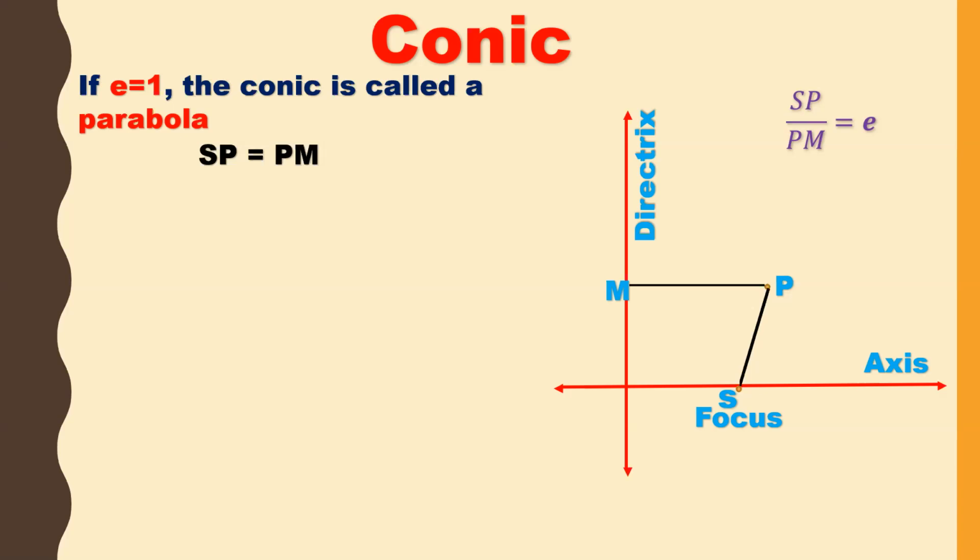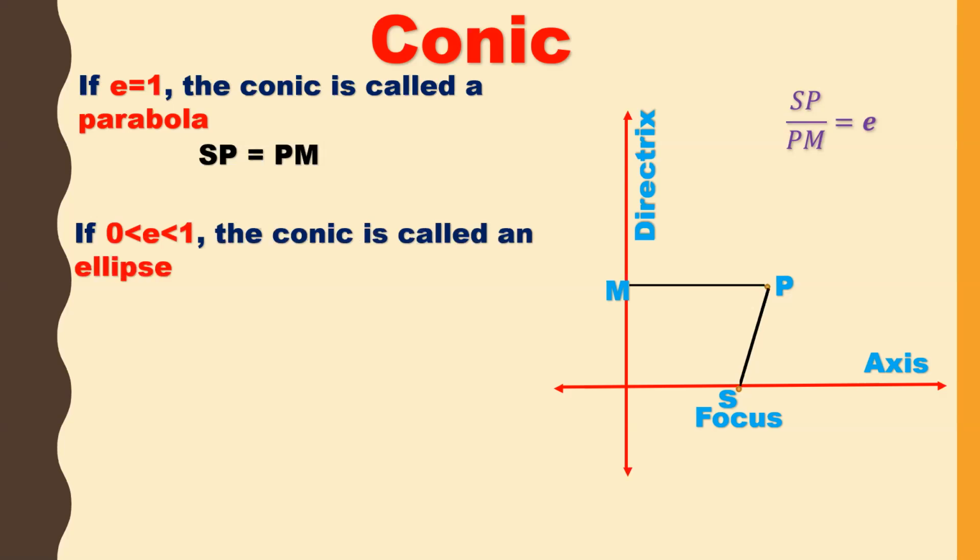Now the next conic. The first conic is: if E is equal to 1, the conic is called a parabola. Then if E is less than 1, that means the eccentricity value lies between 0 and 1, then the conic is called an ellipse. In this, SP is always less than PM.